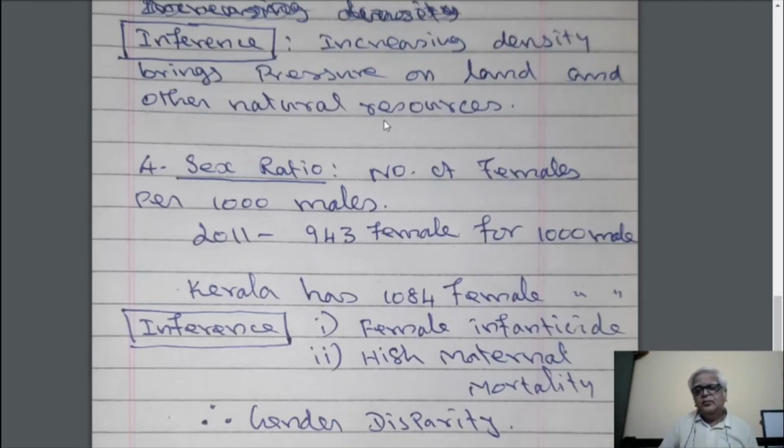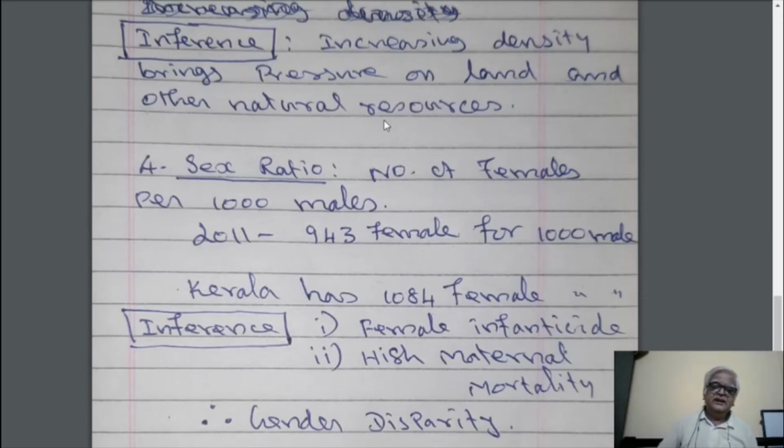And then high mortality rate, especially female mortality rate. Mortality rate means death rate. Female mortality means at the time of giving delivery, the mother's death. That is called as female mortality rate, which is very high in India.